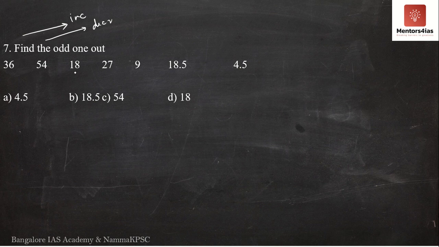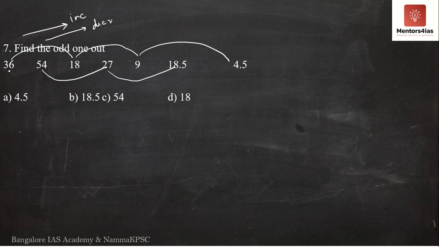Whenever you have an increase and a decrease alternating, try to see if the alternating numbers are related to each other. Meaning, see 36, 18, 9, 4.5. It is a decreasing series. 54, 27, 18.5. It is a decreasing series. So always if it is alternating, try to do this and check for a pattern.